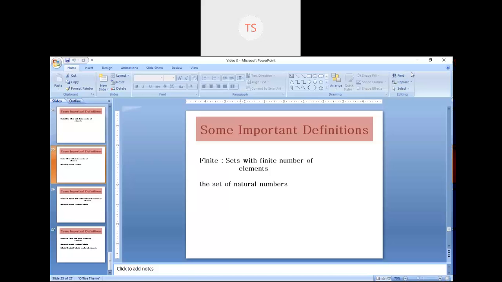Suppose you have 10,000, 10,001. You have 1 lakh. Then I can say, okay, I can have one more, 1 lakh and 1. That means you can count, but there are infinite numbers. So the set of natural numbers has an infinite number of members. That's why it is an infinite set. Now is it clear what is a finite set and what is an infinite set? Are you clear?